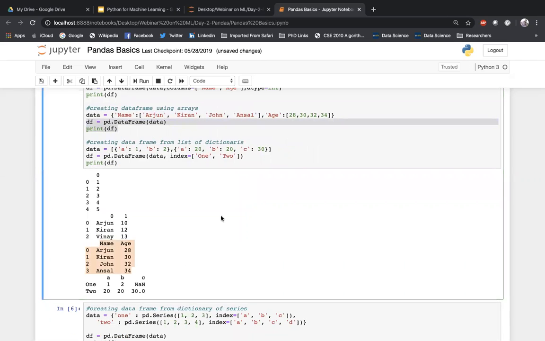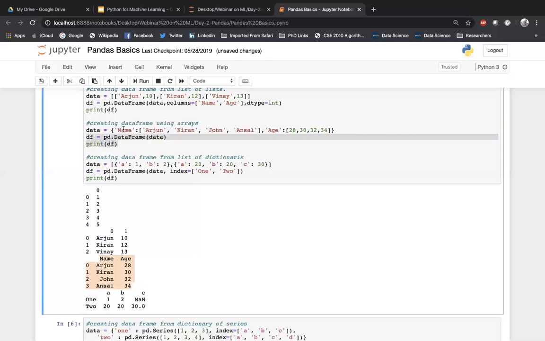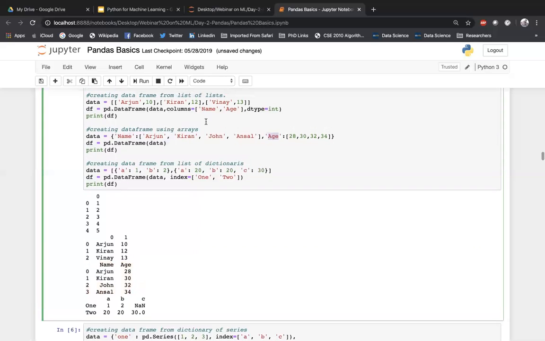Since we are passing a dictionary, and the key is already mentioned, that means the first one is the name and the second one is the age. I don't need to specifically mention the column headers because pandas itself knows that it is a dictionary and the key is nothing but our column name. So it will automatically take the column headers.